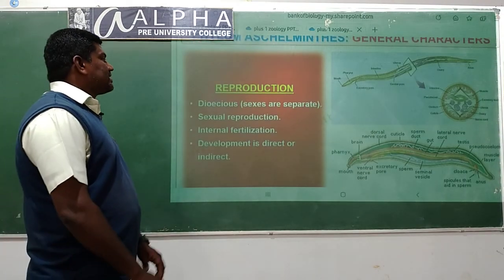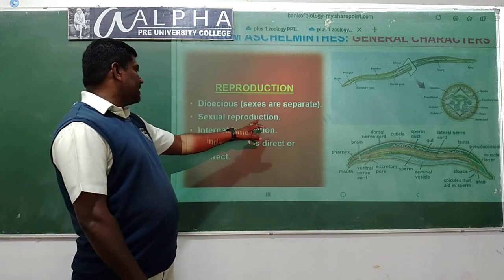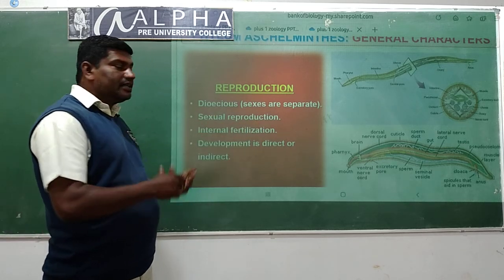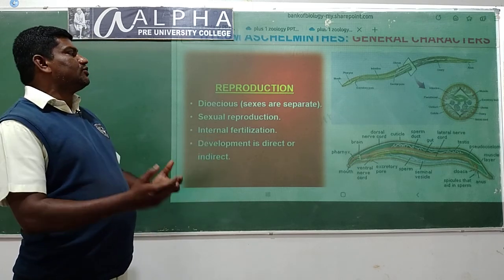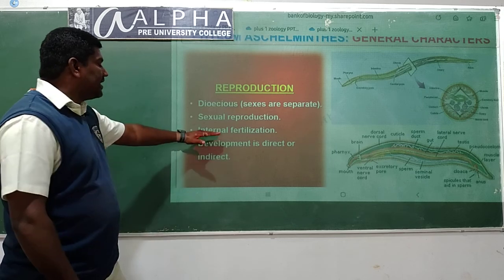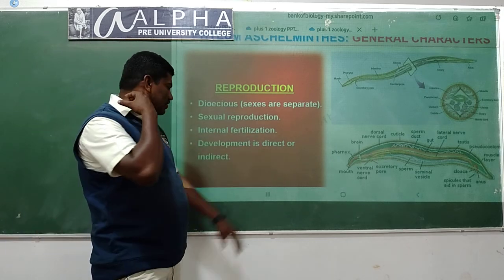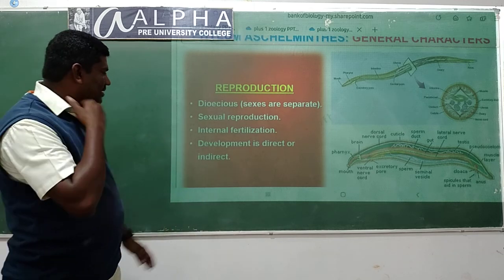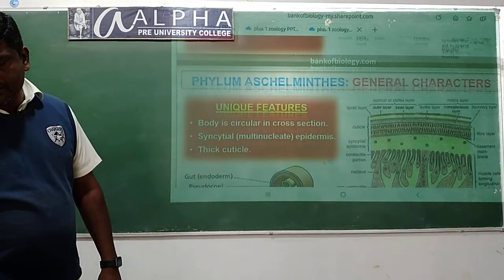Reproduction, sexes are separate, dioecious. Sexual reproduction takes place by the copulatory process where male and female individuals come in contact. The internal fertilization, development is direct. There is no larval stage in some, and indirect in some. They contain the larval stage.